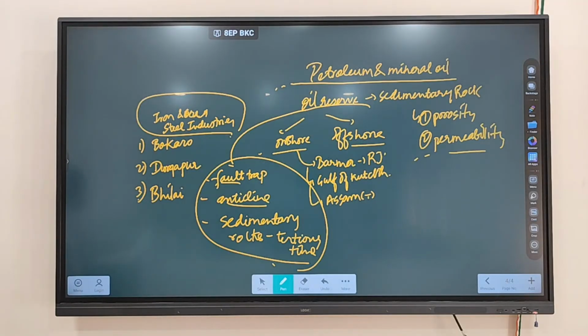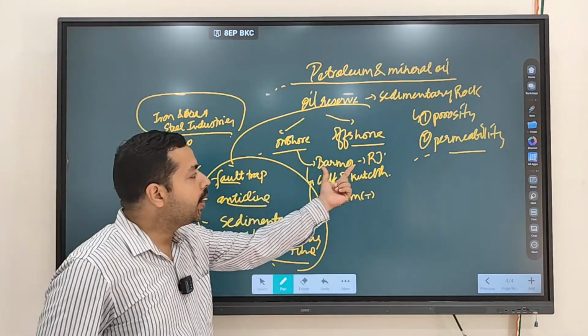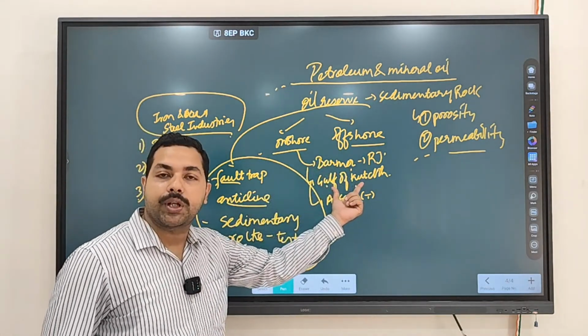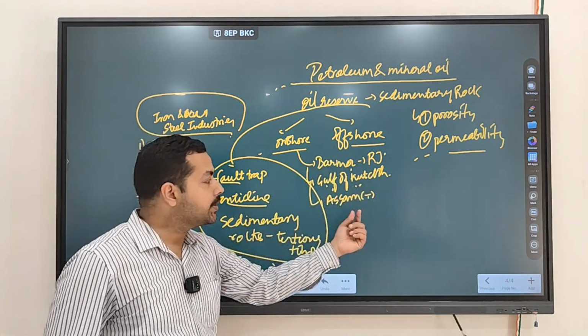Why these regions? Gulf of Kutch, Gulf of Khambat, you know these are marine transgression regions, and because of that there was oil deposition. So Barmer, Gulf of Kutch, and Khambat are all marine transgression regions.